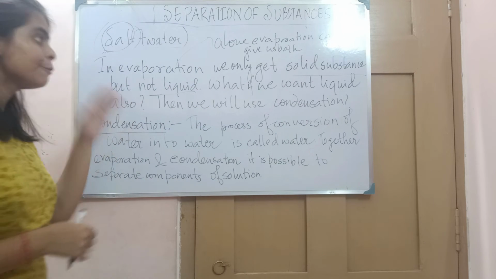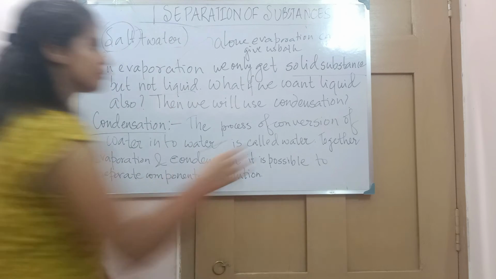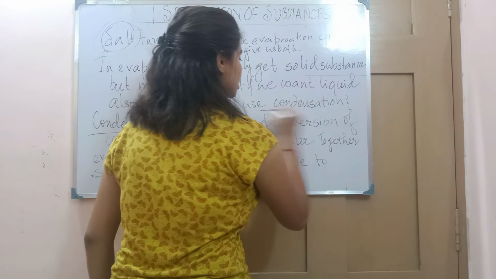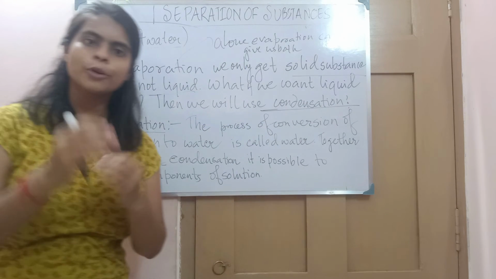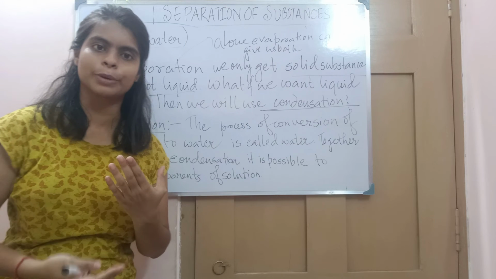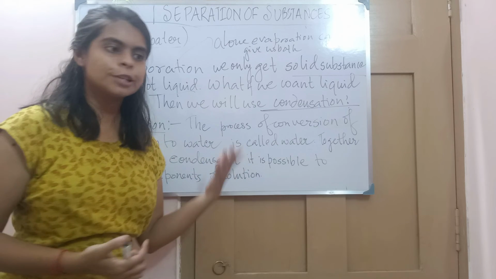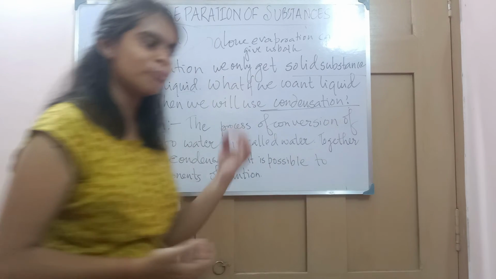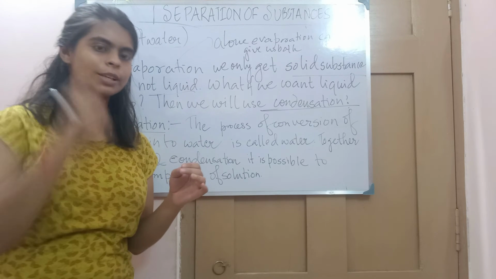If we want the liquid also, then we will use the condensation process. What is condensation? Evaporation is the process of changing liquid into vapor. After vaporizing, the solute doesn't evaporate with the water. It remains in the container, so we get the solid substances.